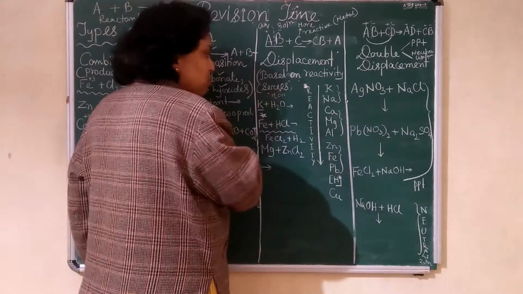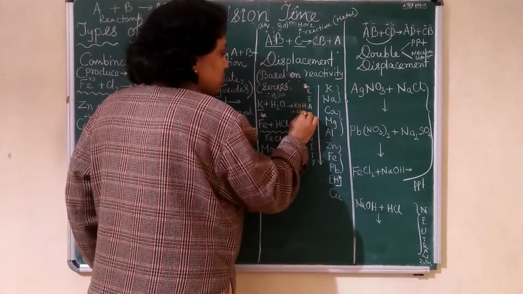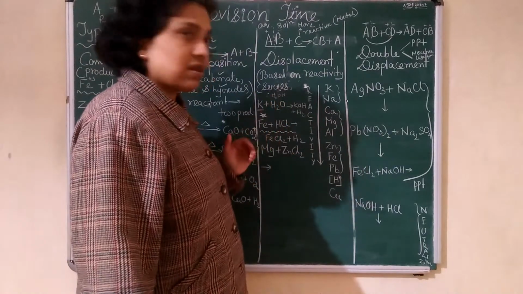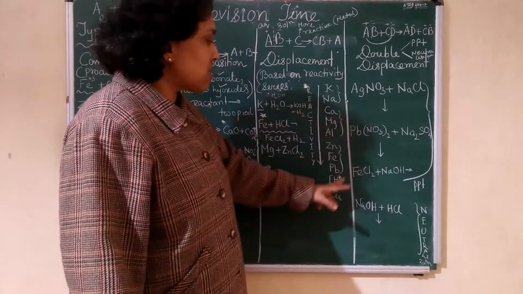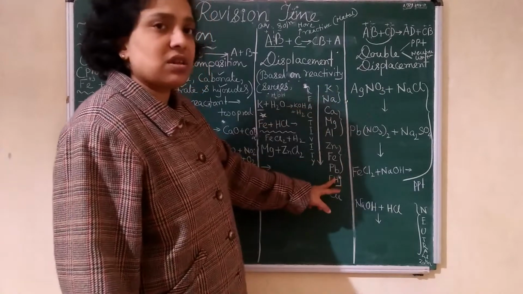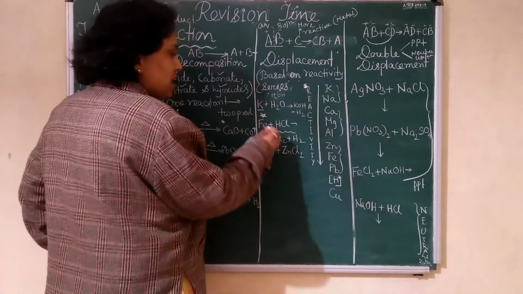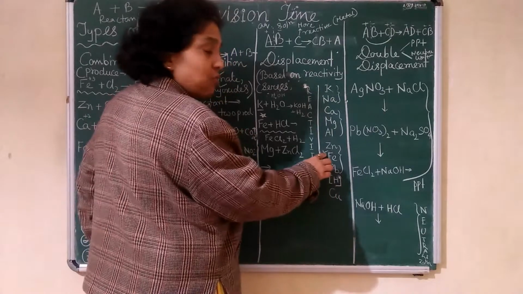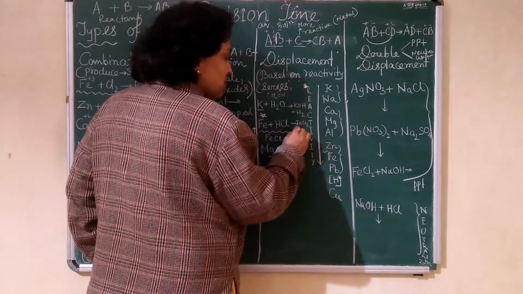So what will it form? KOH plus H2. Now hydrogen is replaced. Why is it replaced? Because potassium is here, hydrogen is here. Reactivity is decreasing. So potassium is highly reactive, hydrogen is less reactive. Okay. Then Fe plus HCl. Here also the same thing. Where is Fe? Fe is here, hydrogen is here. So Fe is more reactive. So it will break down. So what will you get? FeCl2 plus H2.